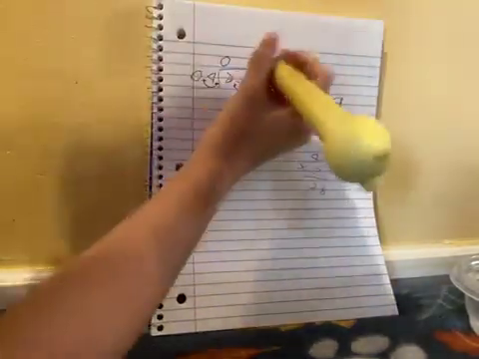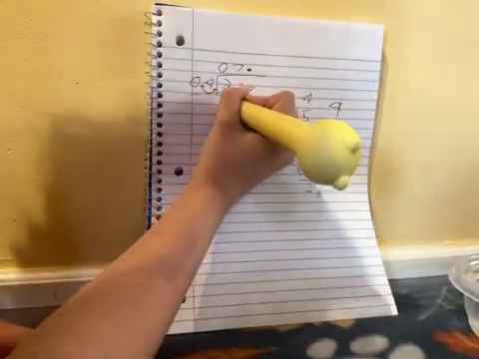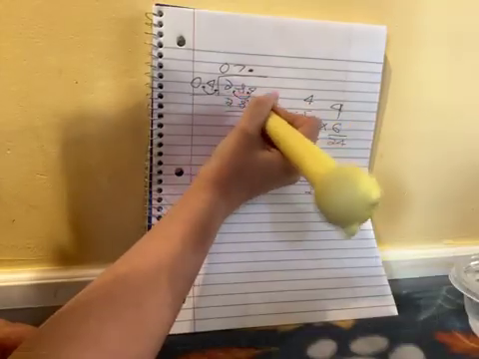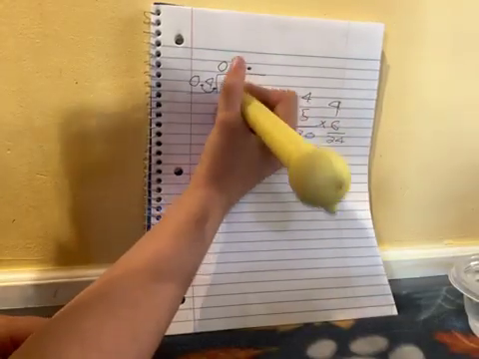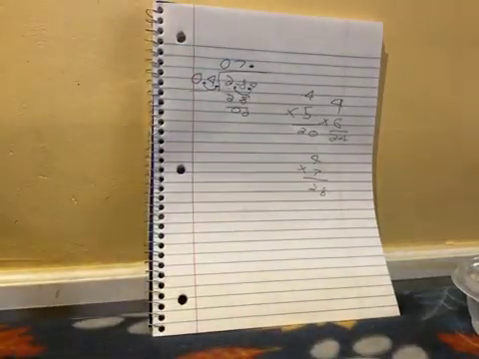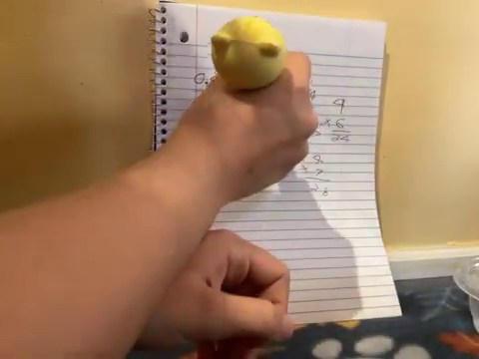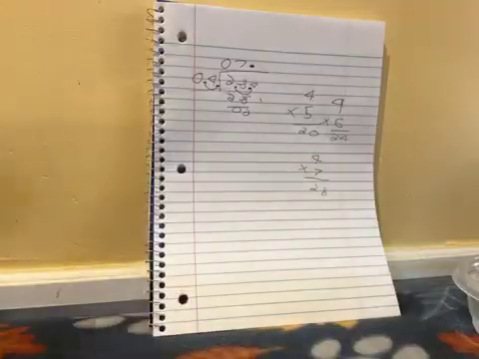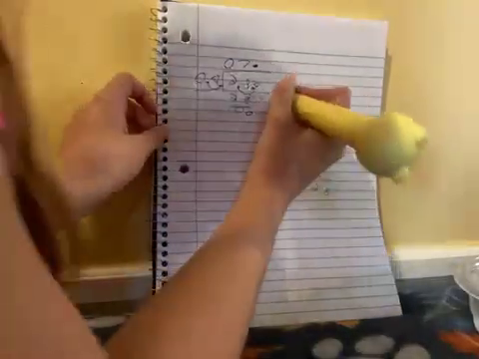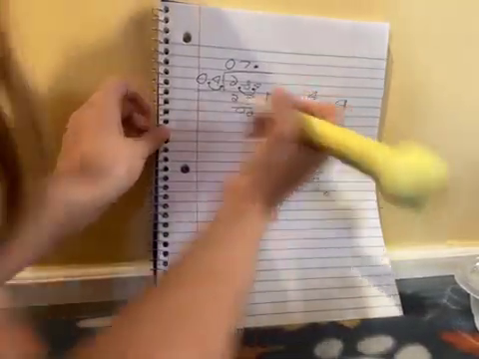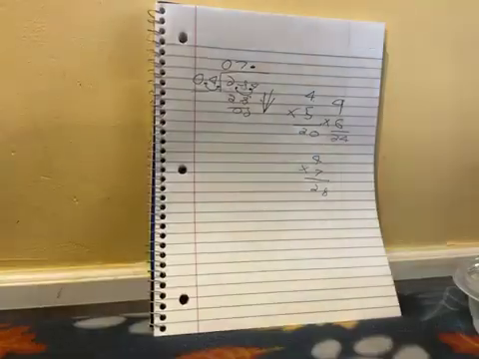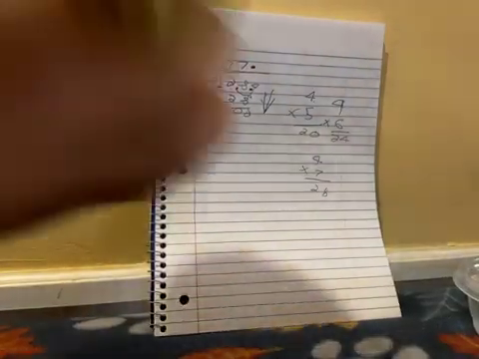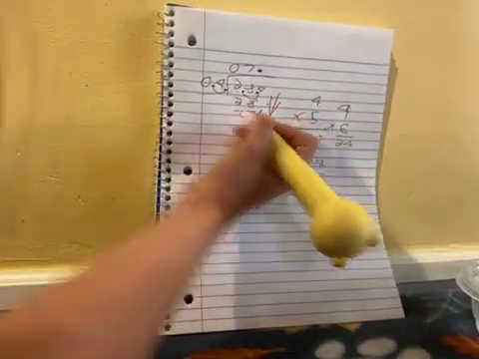So you're going to put a 7. Minus 28. 8 minus 8, 0. 2 minus 2, also 0. Then we have this 4 over here. He's looking kind of sad. He wants to be included in the problem too. So we're going to put this arrow to show that we brought it down, so that way we don't forget. And then we're going to put them right here.